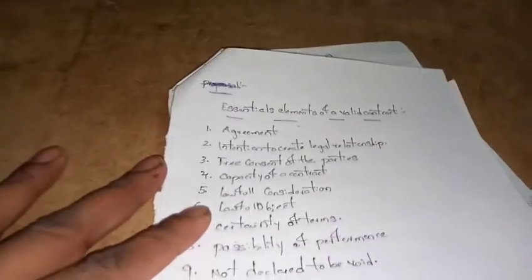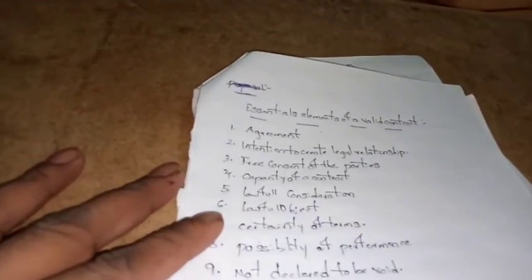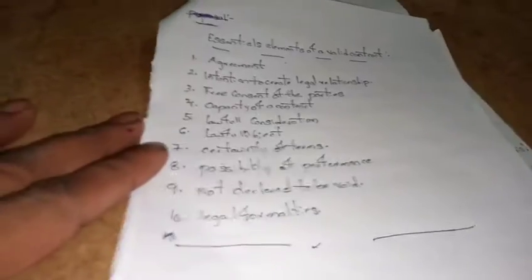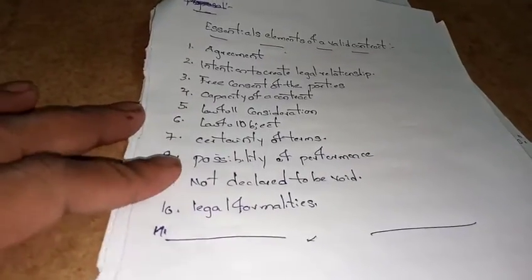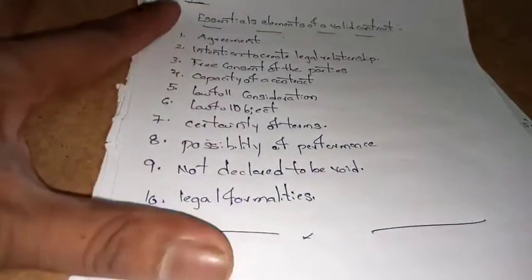Essential elements of a valid contract: agreement, intention to create a legal relationship, free consent of the parties, capacity to contract, lawful consideration, lawful object, certainty of terms, possibility of performance, not declared to be void, and legal formalities. These are the 10 elements of a valid contract.